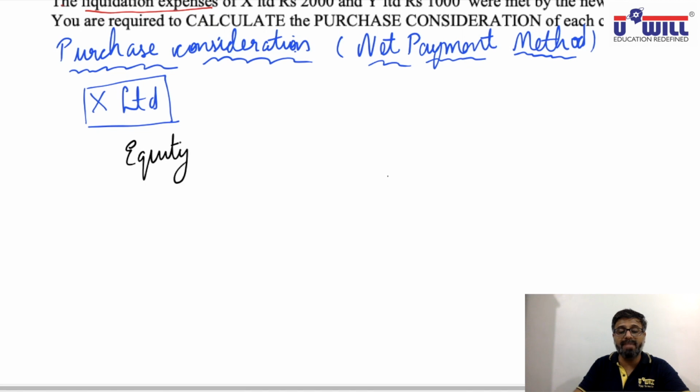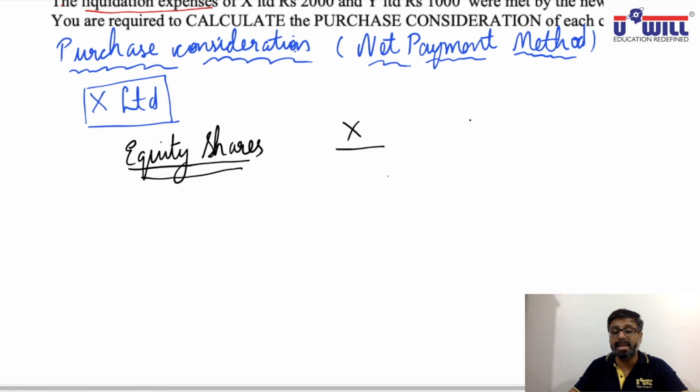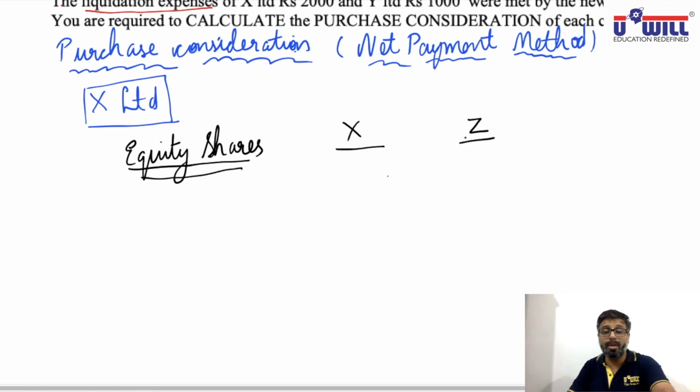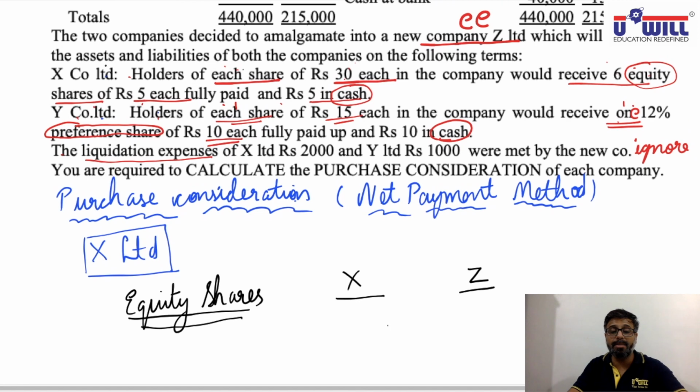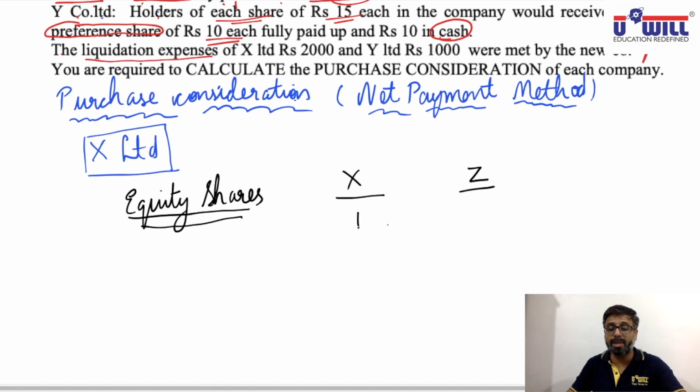Now how to find the value of equity shares? Through the exchange ratio. First you write X, that is the old company, then Z, that is the new company. Now if you read X Company Limited's information, what is the exchange ratio given? For each share, they would receive 6 shares. So write it that way: for one share of X in Z they will receive 6 shares.